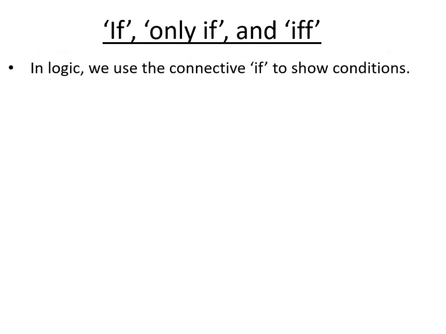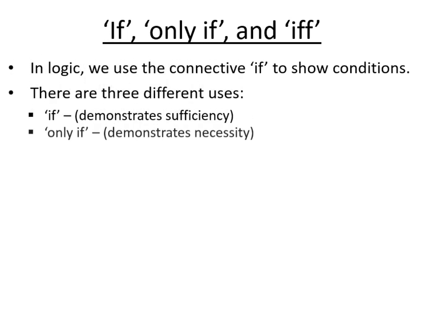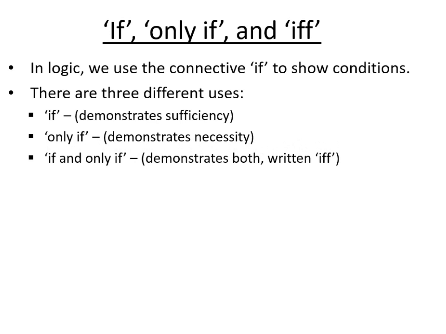So to finish our discussion of these conditions, we have to look at three different forms of this connective. In logic, we use if to show the conditions, but we use it in three different ways. If, only if, and if and only if. So if demonstrates sufficiency, only if demonstrates necessity, and if and only if therefore demonstrates both. And that is written IFF in shorthand. That is not a typo. It is a shorthand way of writing if and only if.